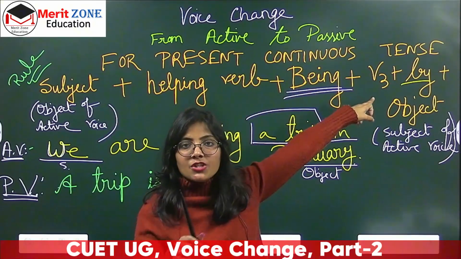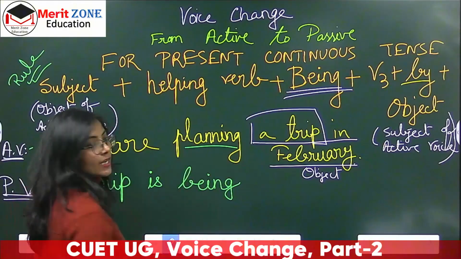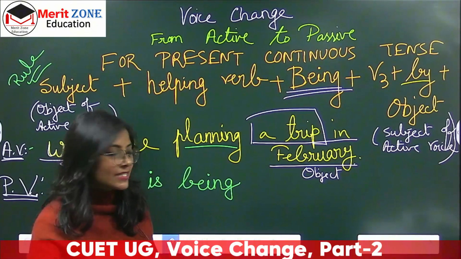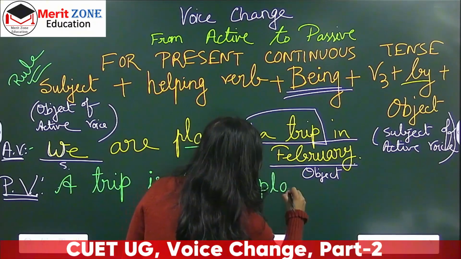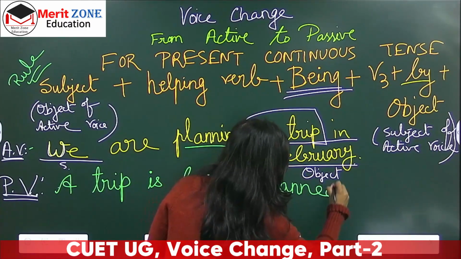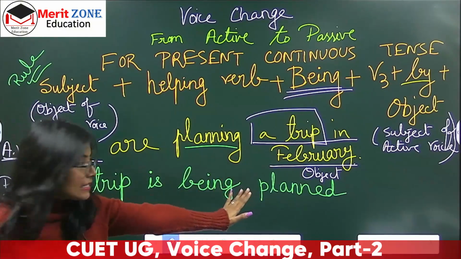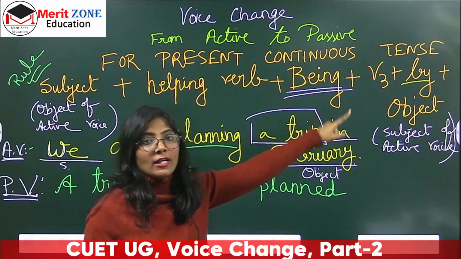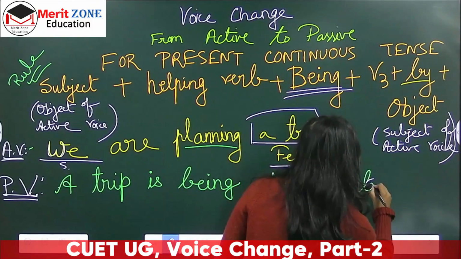V3, third form of the main verb. The main verb was this. So iska third form kya hoga? Planned, right? So is being planned. A trip is being planned by object. By कौन है यहाँ पर?